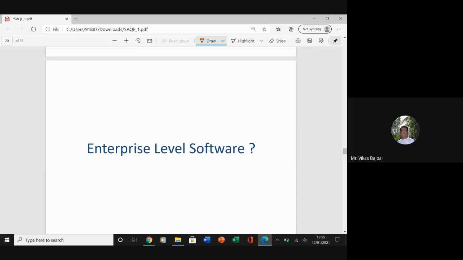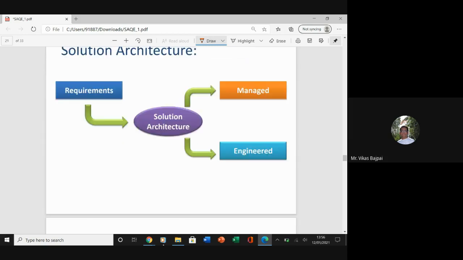A single library management application can be called a library management system, but not enterprise level. So enterprise will be combining several. If I have inventory, hostel, people management, library management, and payroll management integrated, and I have a single solution for all these five facilities, then it will be your enterprise level application.